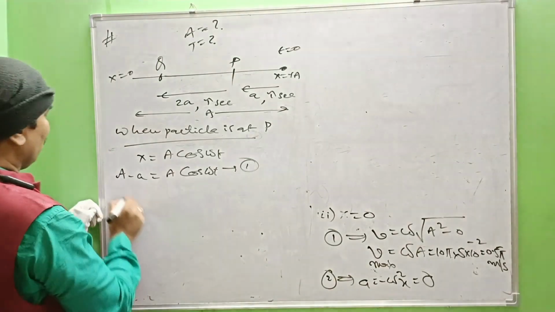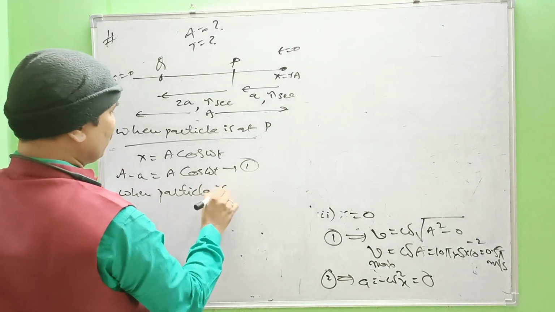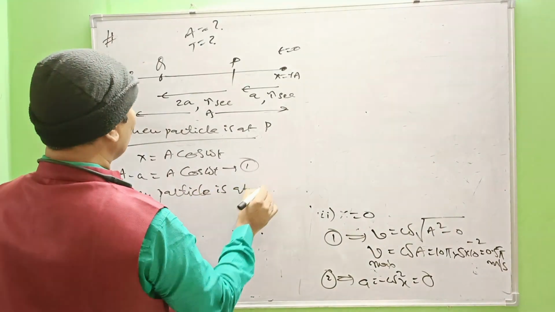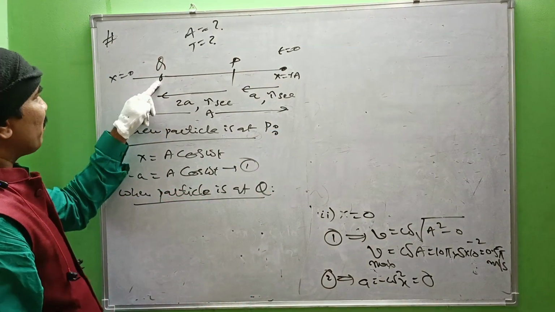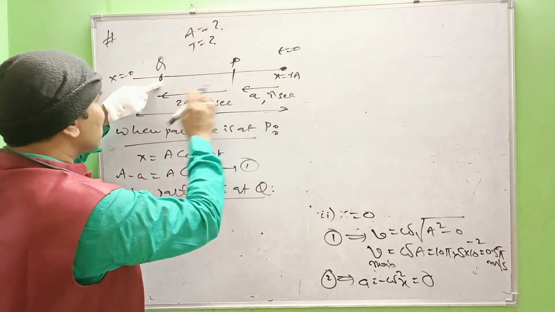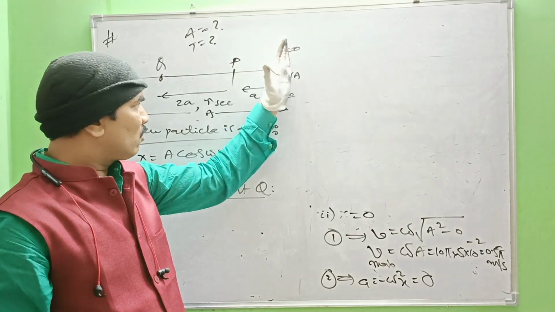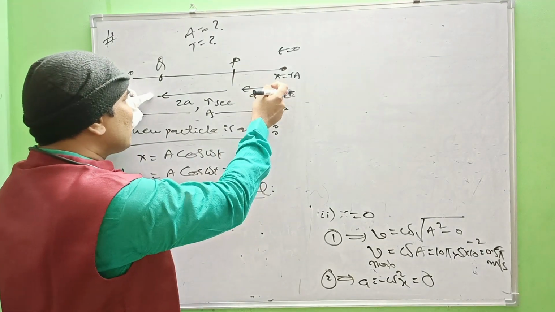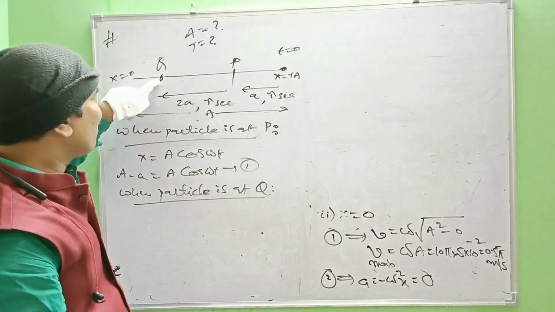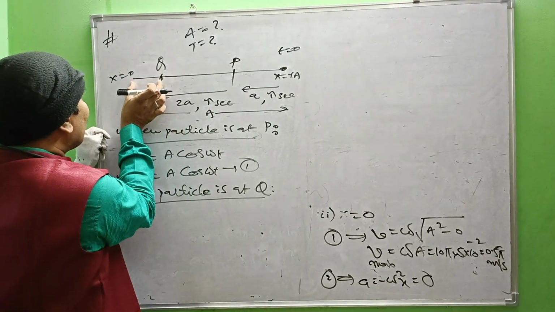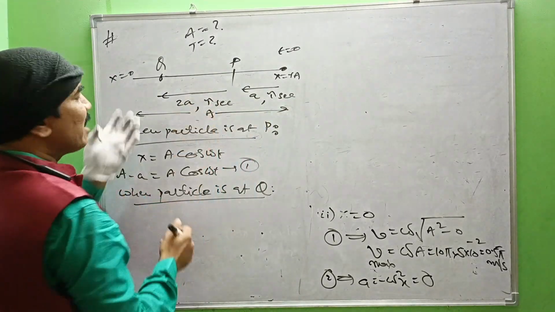When the particle is at Q, it covers a distance a plus 2a in time tau plus tau, that is 2 tau. In a time interval of 2 tau, it covers a distance of a plus 2a. But when the particle is at Q, what is the position of the particle from the mean position? This is the position of the particle. Now what is this measurement? That is a minus of a plus 2a, that is a minus 3a.